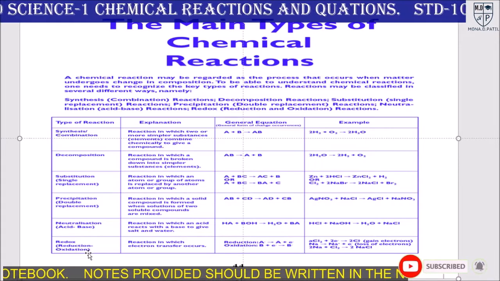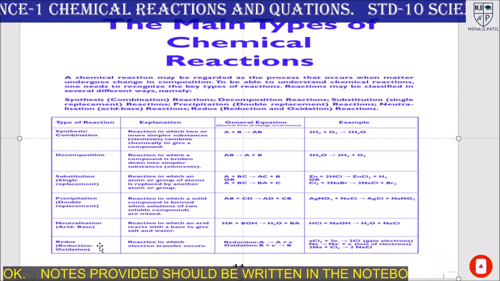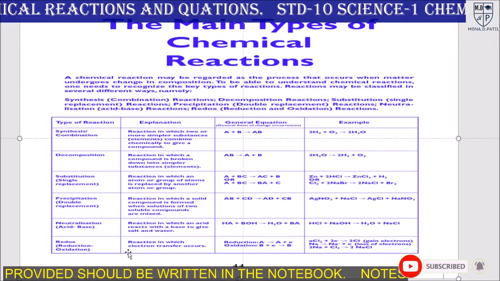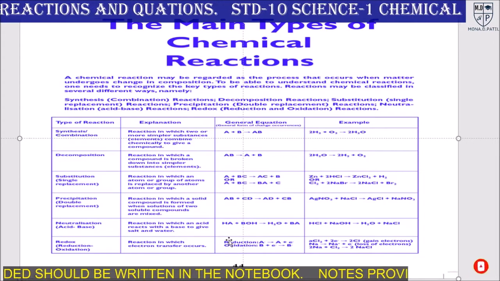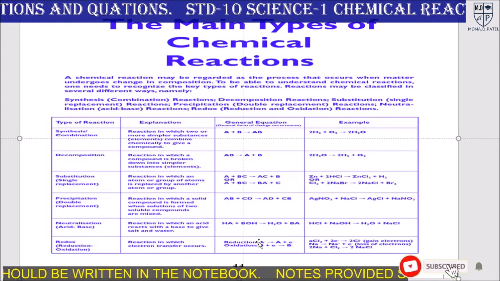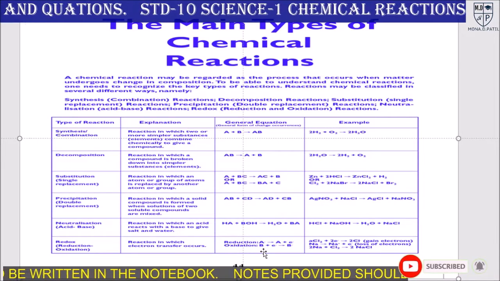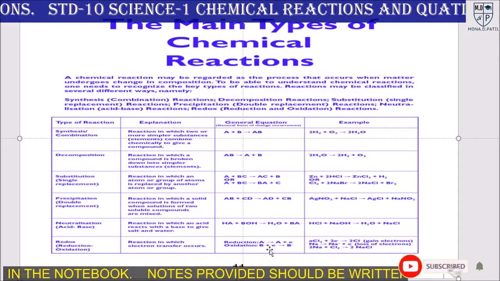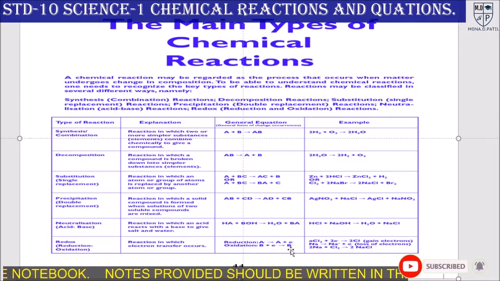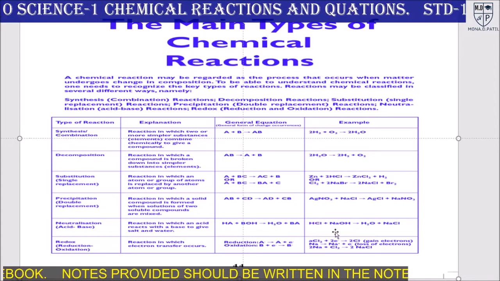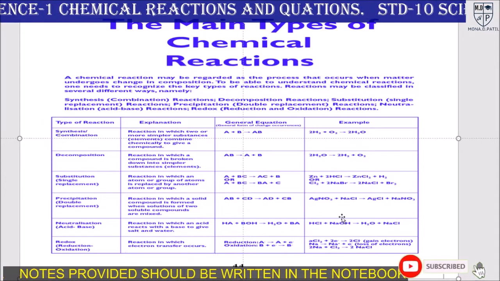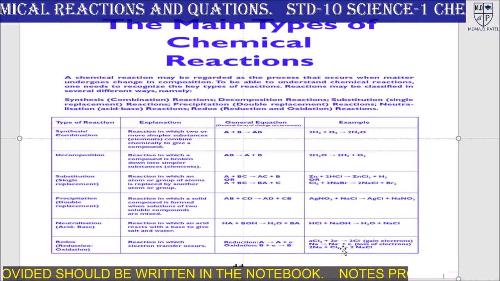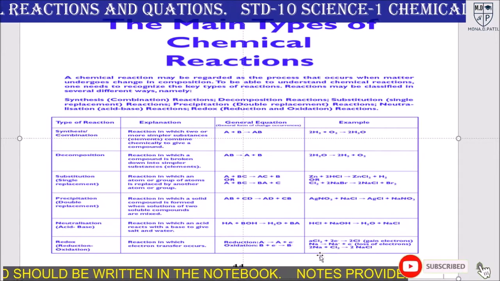Redox, or reduction and oxidation reaction. Redox is the combination of reduction and oxidation reactions. In these, electron transfer occurs. Here you can see in reduction A plus electron, means it accepts the electron. In oxidation it releases the electron. Okay. So here you can see the example, chlorine plus 2 electrons gives 2 chloride ions, and sodium releases the electron and gains a positive charge.